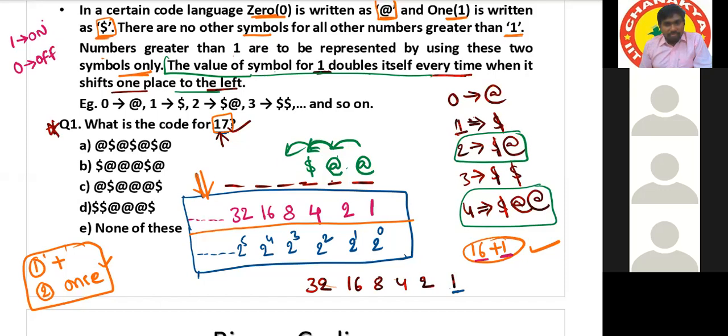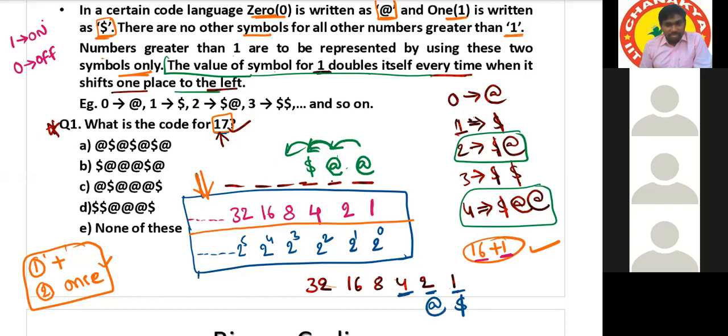1. What is the symbol for 1? Dollar. Is 2 required or not? Not required. Not required means on or off? Off. Off means 1 or 0? 0. What is the symbol for 0? At the rate.